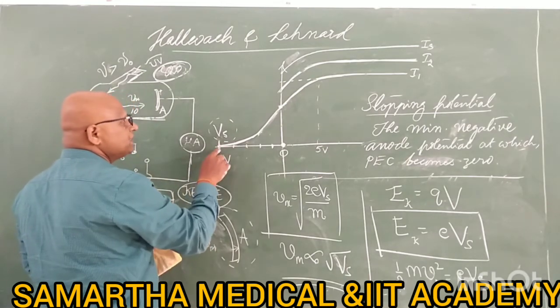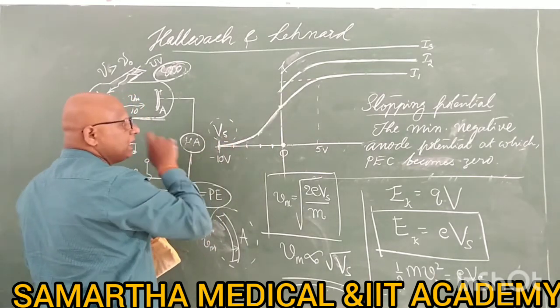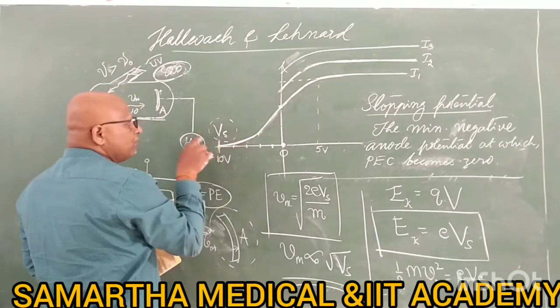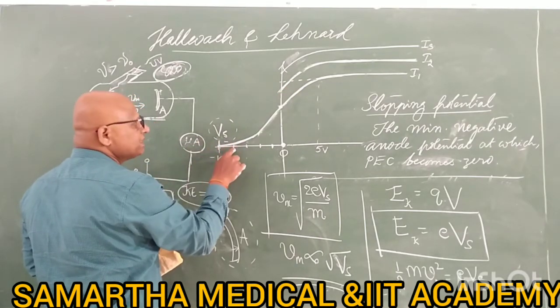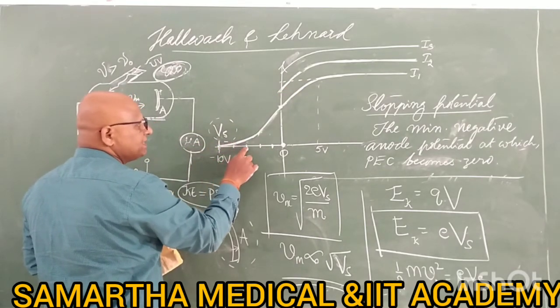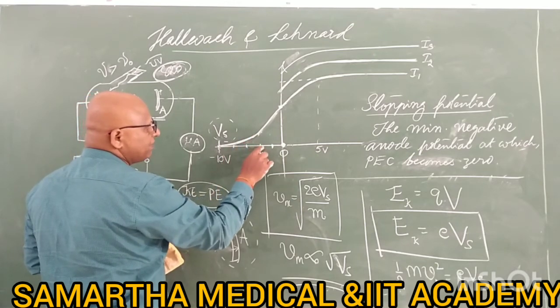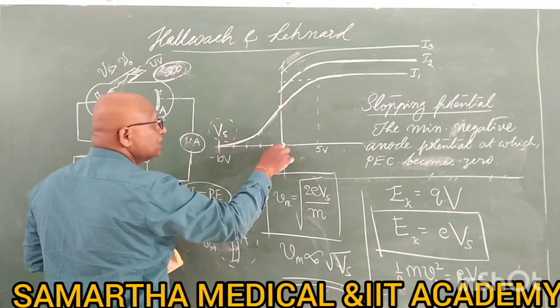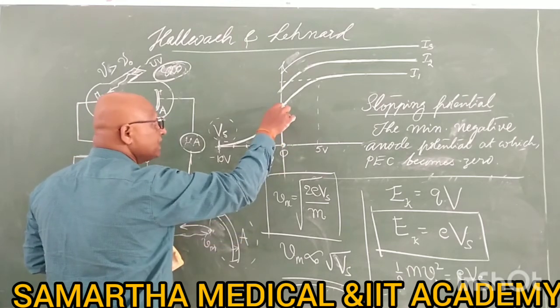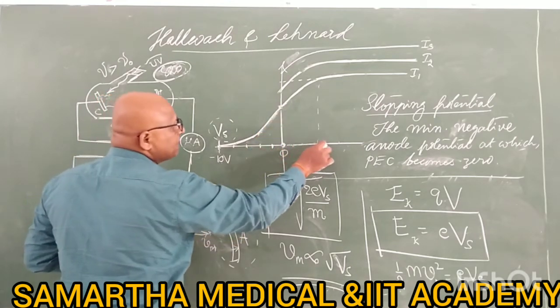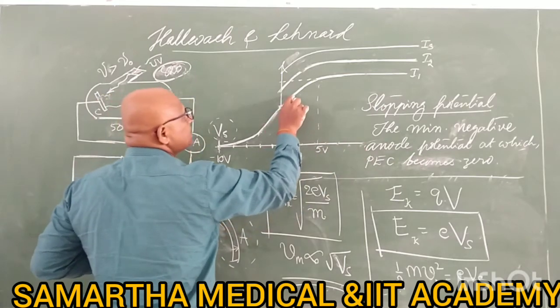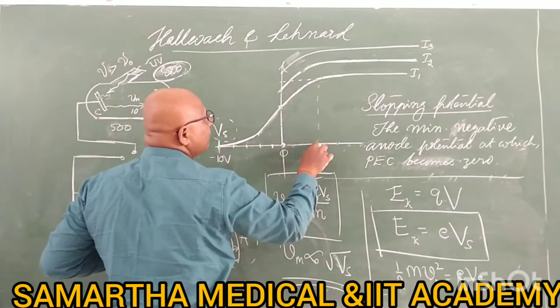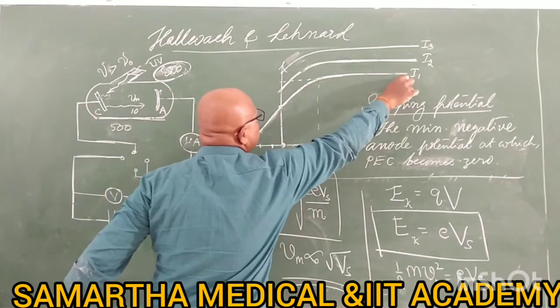Okay, at minus 10 volt the photoelectric current has become 0. From minus 10 volt you go to minus 9 volt, current increases; minus 8 volt, current increases; minus 7 volt, current increases; minus 2, minus 1, and at anode potential 0 the current is not 0, current is there. Make it positive and positive and positive, current starts increasing and increasing. After 5 volts the current becomes saturation.